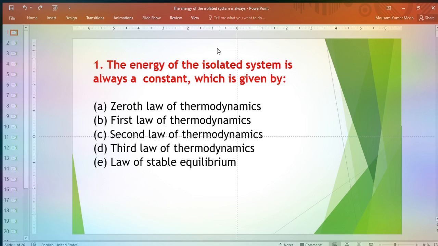Today we will discuss important questions of mechanical engineering. The first question is: the energy of the isolated system is always a constant which is given by the options are zeroth law of thermodynamics, first law of thermodynamics, second law of thermodynamics, third law of thermodynamics, and law of stable equilibrium. The answer is first law of thermodynamics. Let us discuss the answer.